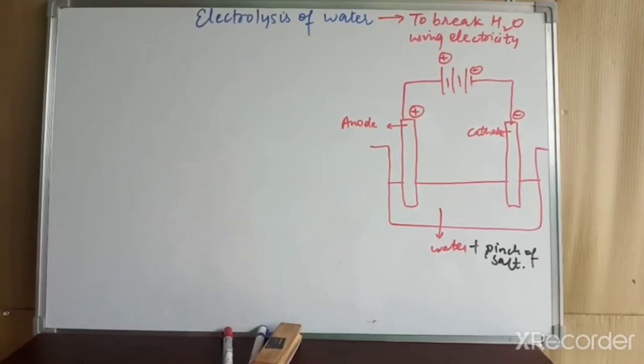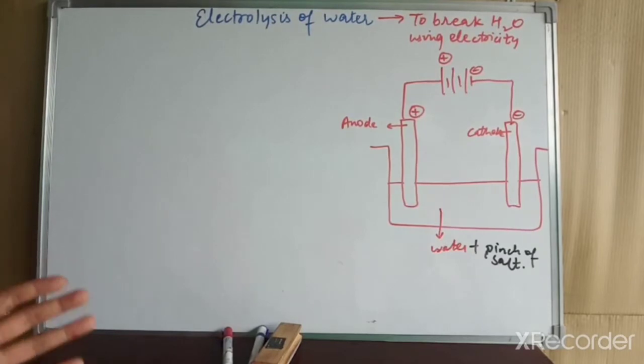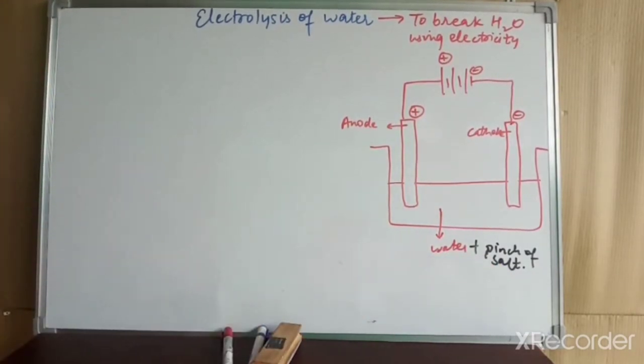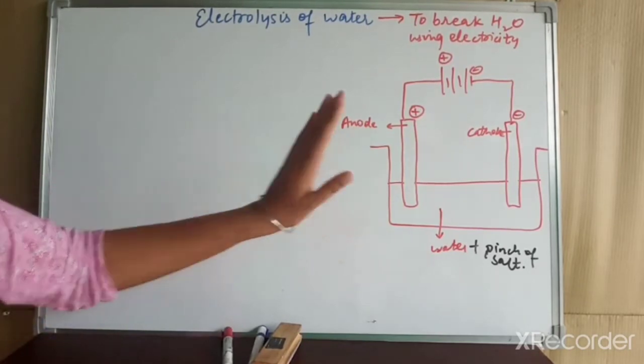Because the distilled water which we mainly use at home is not ionized water, so it will not be able to conduct electricity. Distilled water is a very poor conductor of electricity, so to add some ions to this water so that it will be able to conduct electricity, we have to add some salt. So I have added a pinch of salt just to conduct electricity through it. Now our apparatus is ready.